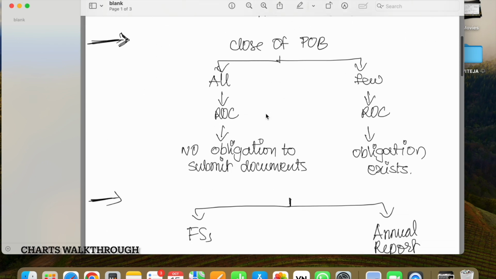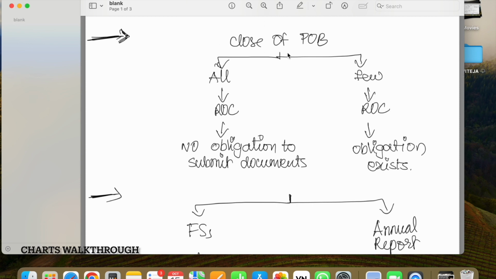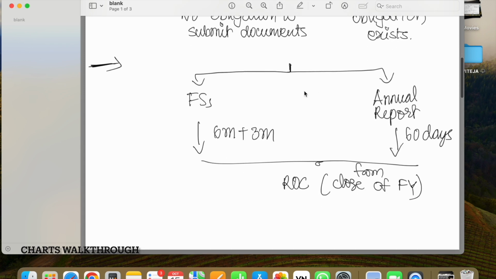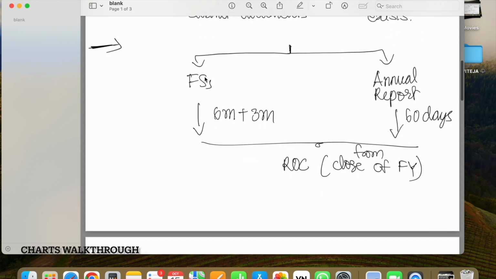So in case of closure of place of business, if it's all places, then no obligation to submit documents further. If there is only closure of few places of business, then obligation still exists. So you have to submit financial statements to ROC within 6 months, and you will get a 3 month extension. And annual return to be submitted within 60 days from close of financial year.